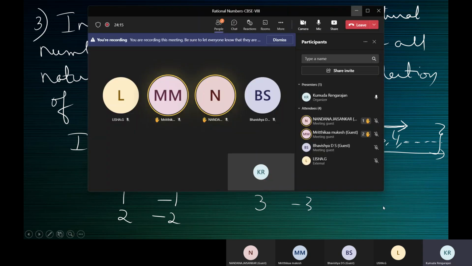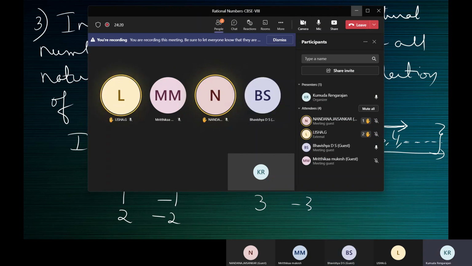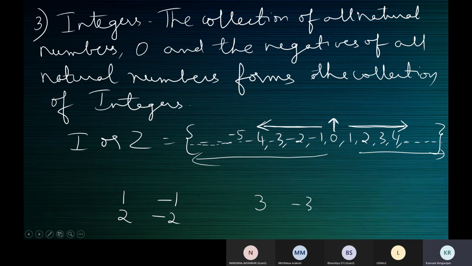Bhavishya, which is the smallest whole number? Ma'am, 0. The smallest natural number? 1, ma'am. The smallest integer? Ma'am, it is endless. Yeah, you can't say, right? You cannot find out the smallest integer or the largest integer because the collection goes on and on to the left of 0 and the right of 0. Negative numbers go on endlessly to the left of 0 and the positive numbers go on endlessly to the right of 0.